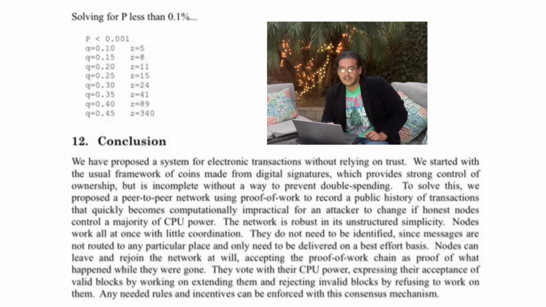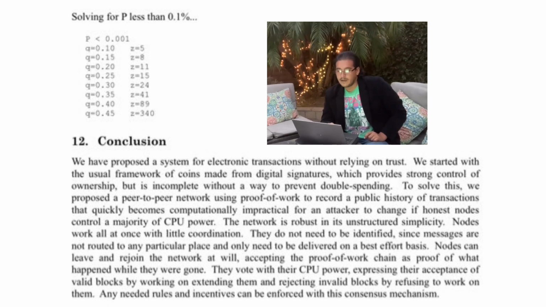12. Conclusion. We have proposed a system for electronic transactions without relying on trust. We started with the usual framework of coins made from digital signatures, which provides strong control of ownership, but is incomplete without a way to prevent double spending. To solve this, we proposed a peer-to-peer network using proof of work to record a public history of transactions that quickly becomes computationally impractical for an attacker to change if honest nodes control a majority of CPU power.